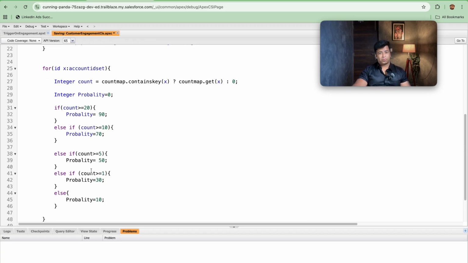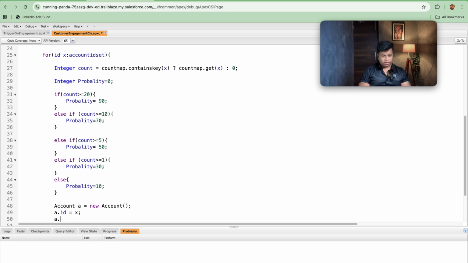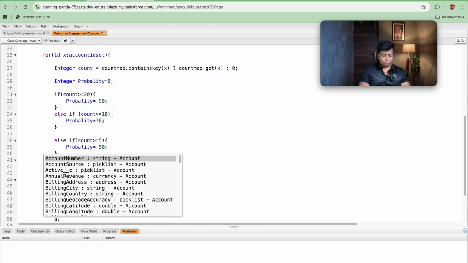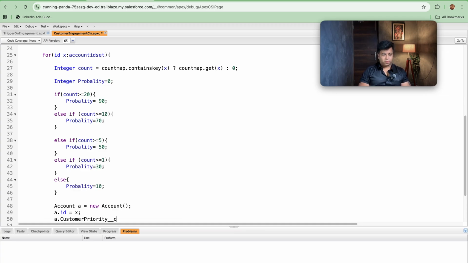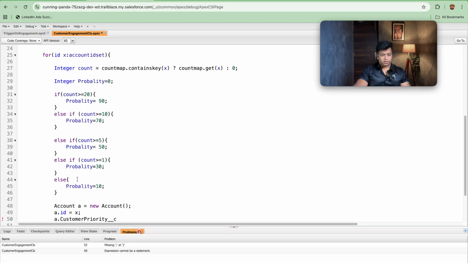Now it is time to create an account record, and not create, update the account record. So Account a is equal to new Account, and further a.id is equal to x, a.probability. Let's take a field. We have created one field, so let's copy this field first, that is last engagement count.